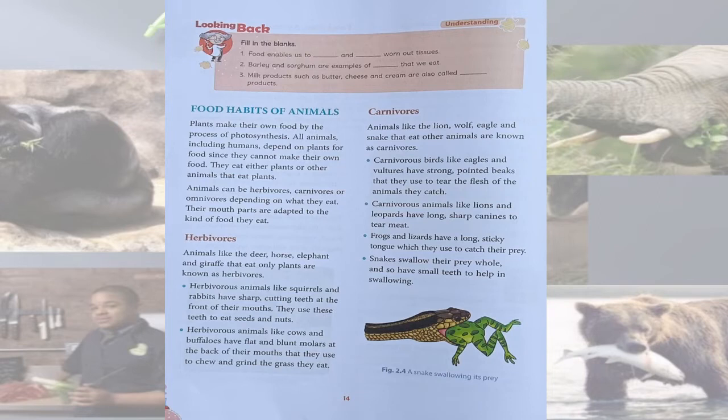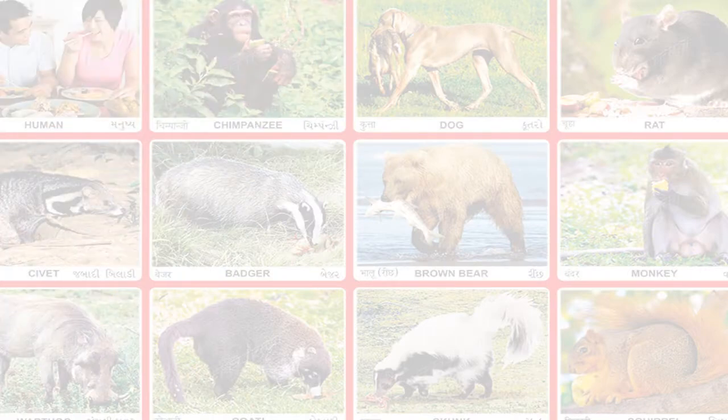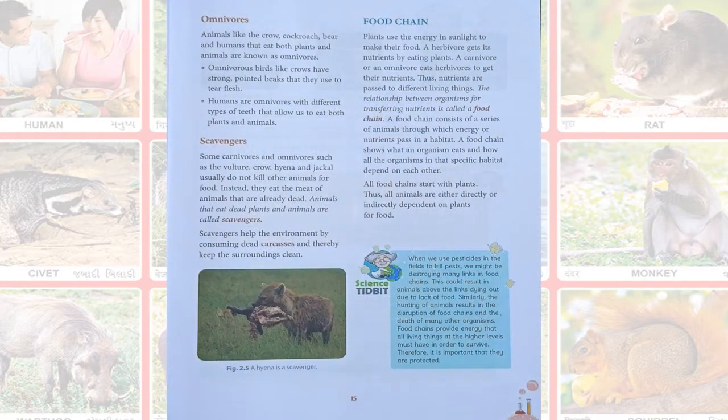Frogs and lizards have a long, sticky tongue which they use to catch their prey. And snakes swallow their prey whole, thus they have small teeth. Next is omnivores. Animals that eat both plants and animals are called omnivores. For example, humans, crow, bear, etc. Humans have different types of teeth that allow us to eat both plants and animals.